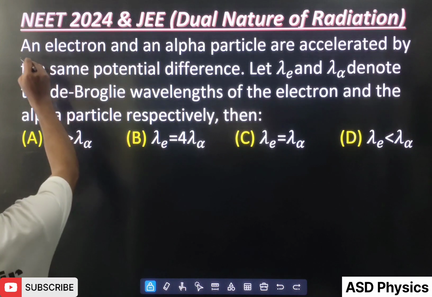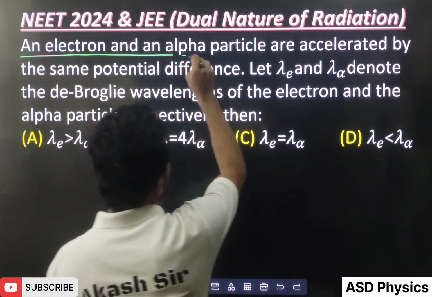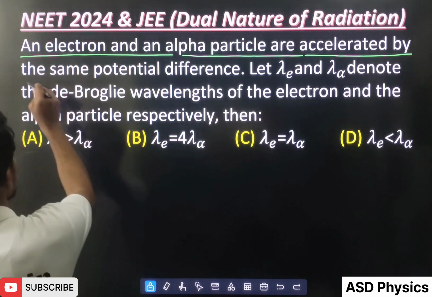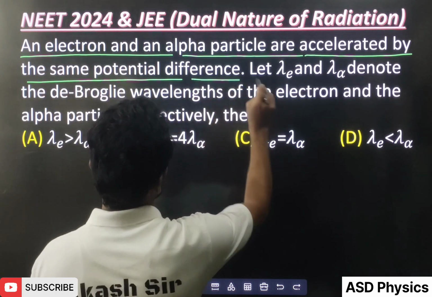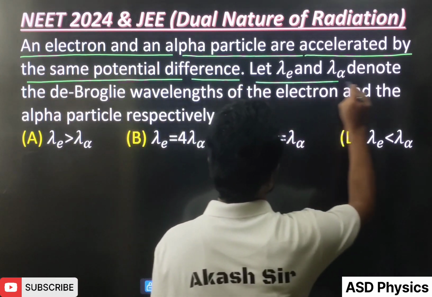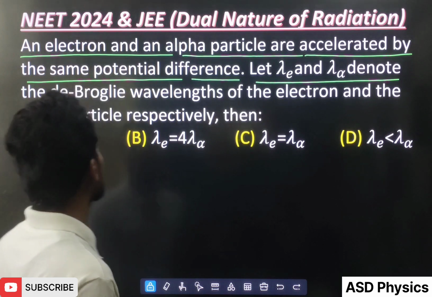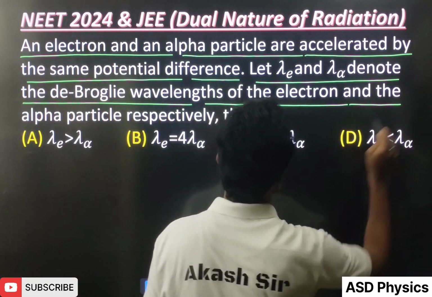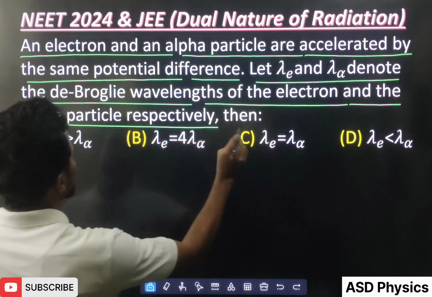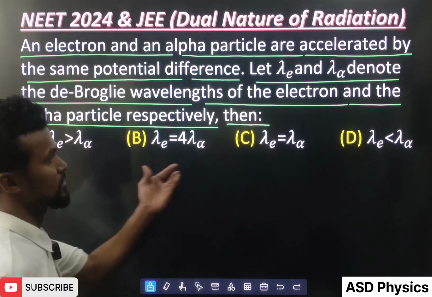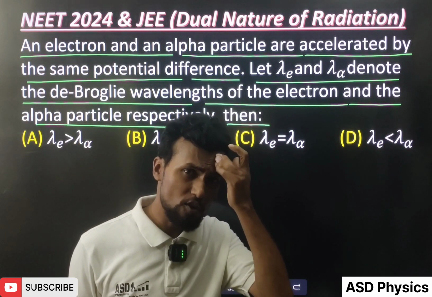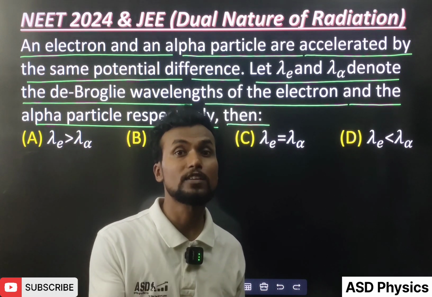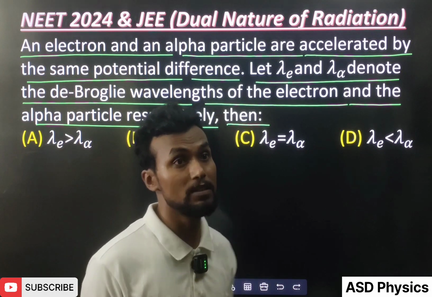The question is: an electron and an alpha particle are accelerated by the same potential difference. Let lambda e and lambda alpha denote the de Broglie wavelength of the electron and the alpha particle respectively. Then four options are given. In the question they are talking about only the electron and alpha particle, but I will compare with proton and neutron also. One general kind of question I will make for this.